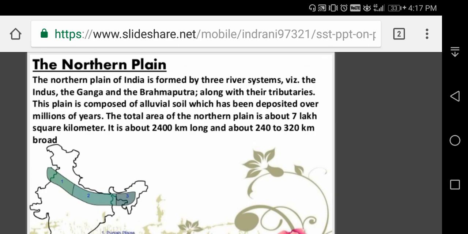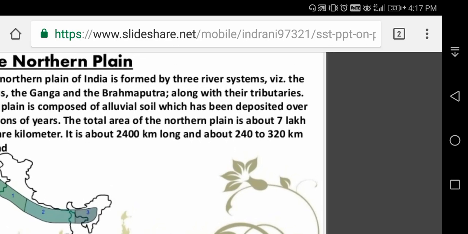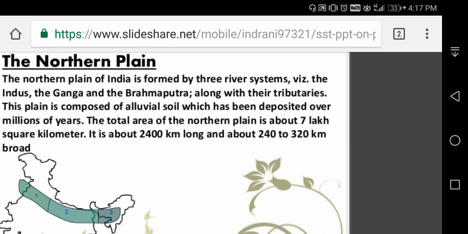This plain is composed of alluvial soil. This soil is very fertile. Now this is the deposition of three rivers. Because of that, here you can see permanent settlements. Large crowds of people like to stay here. And this soil is very fertile for cultivation of crops. That's why many civilizations started in the northern plain. The total area of the northern plain is about 7 lakh square kilometers. It is about 2,400 kilometers long and about 240 to 320 kilometers broad.